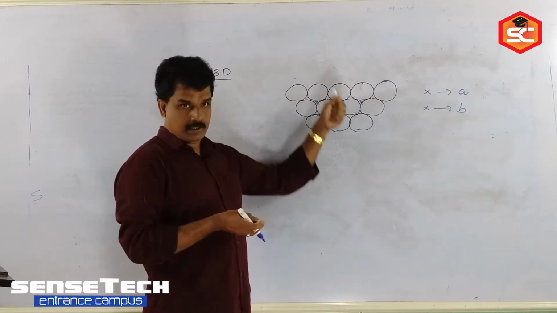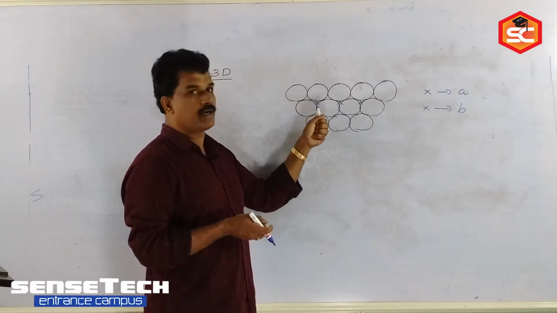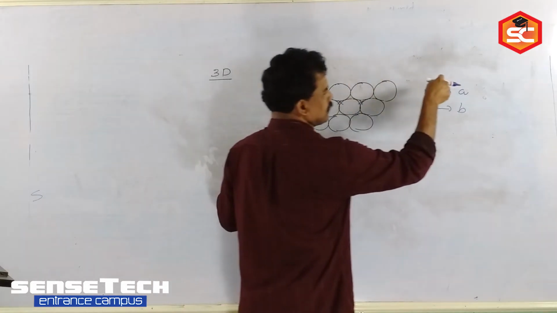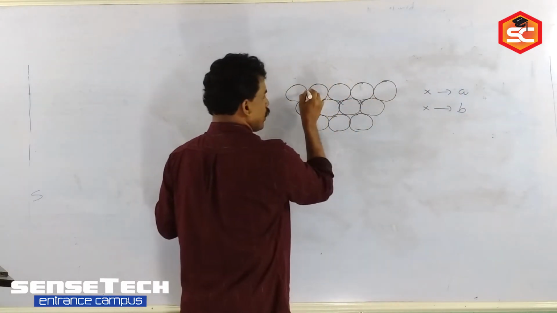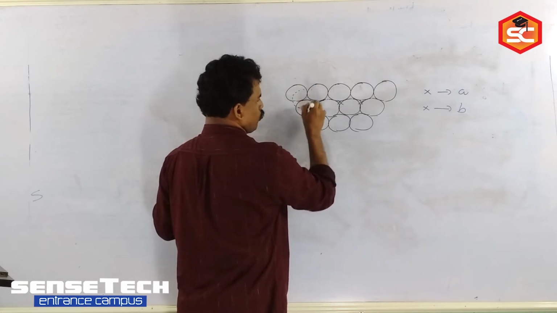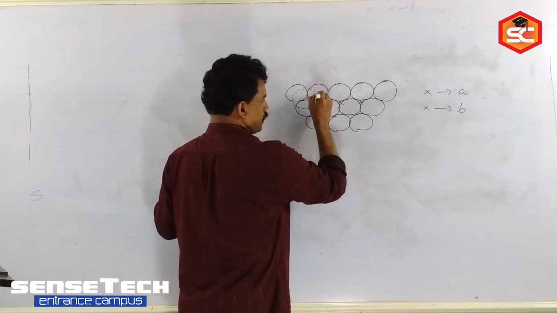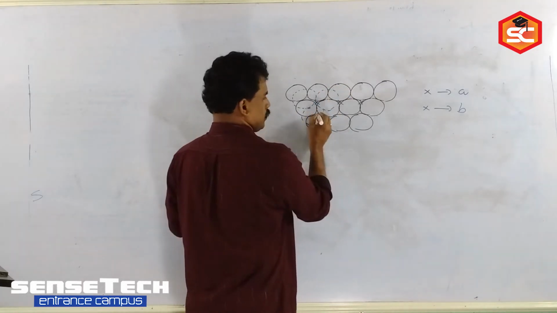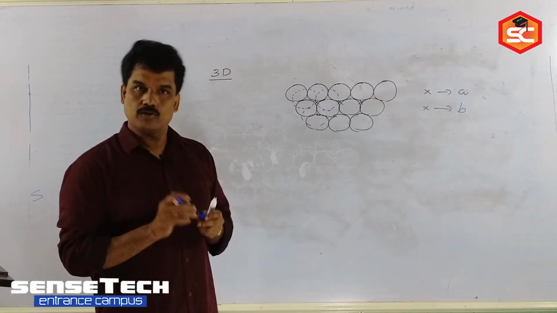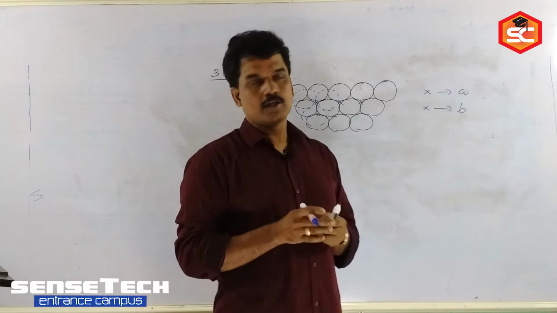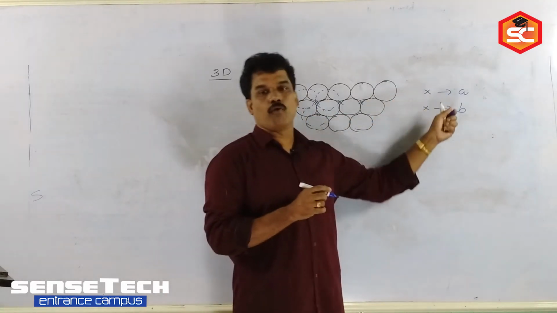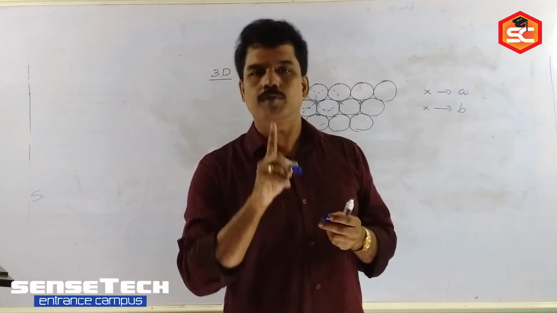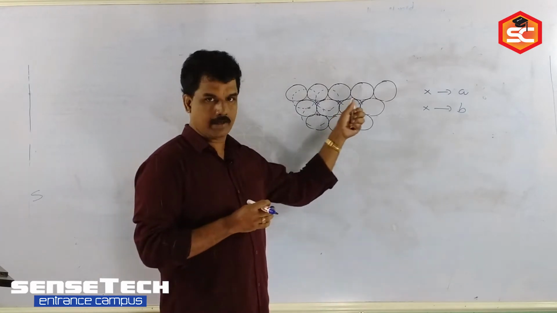See, when you are arranging the next layer, both the voids we cannot cover simultaneously. At a time we can cover either A void or B void. I am placing on the 3D, it is difficult to show it. So anyway, I am arranging like this. Like that we can arrange it. You just imagine, you already studied 3D packing. So there are two alignments of voids in the 2D and we can fill one of the alignments. At a time we can fill any one of the voids, A void or B void that I labeled.